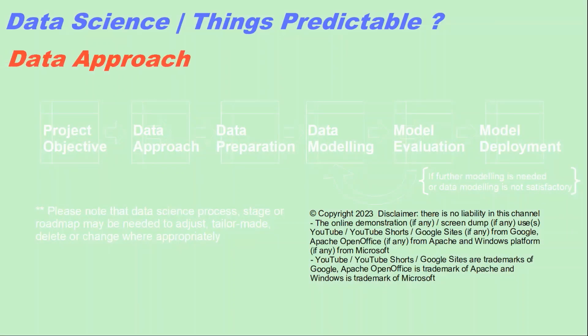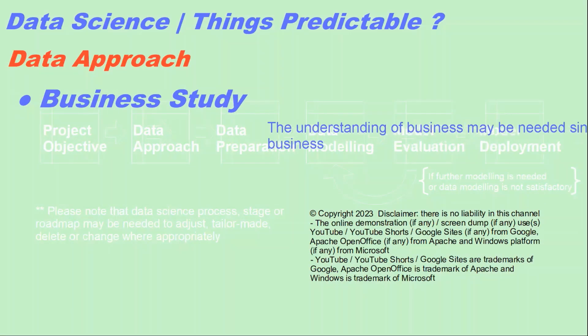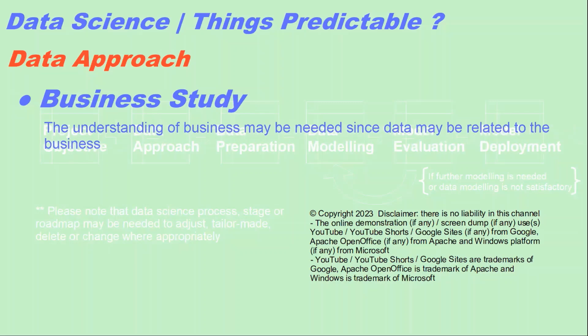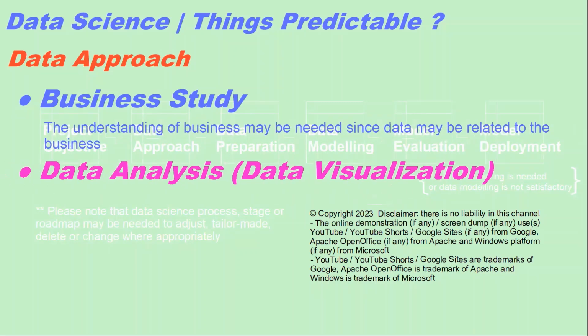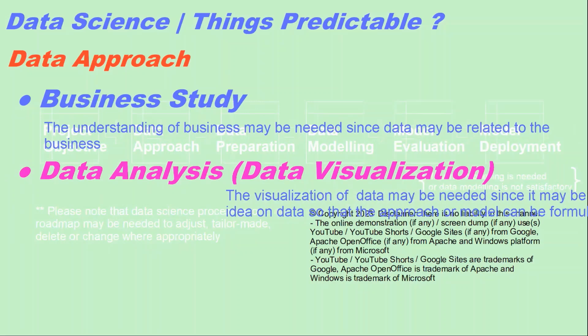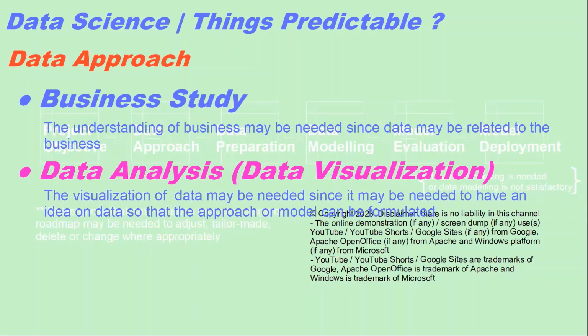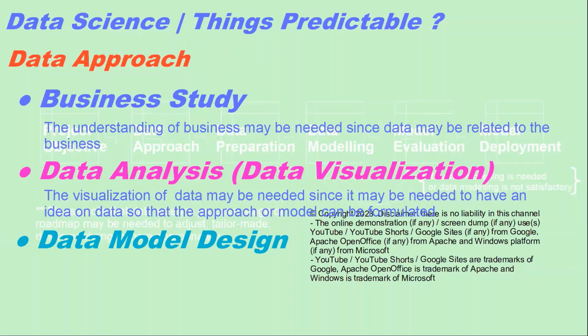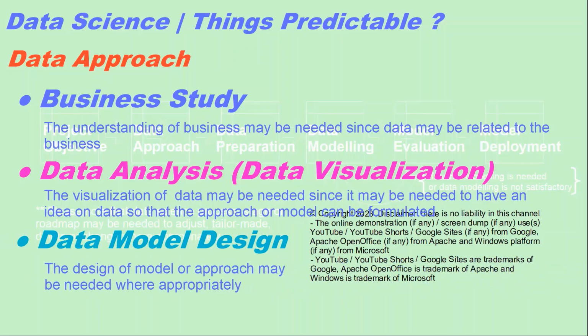The second process is data approach, which includes business study. The understanding of business may be needed since data may be related to the business. Data analysis, data visualization. The visualization of data may be needed since it may be needed to have an idea on data so that the approach or model can be formulated. Data model design. The design of model or approach may be needed where appropriate.